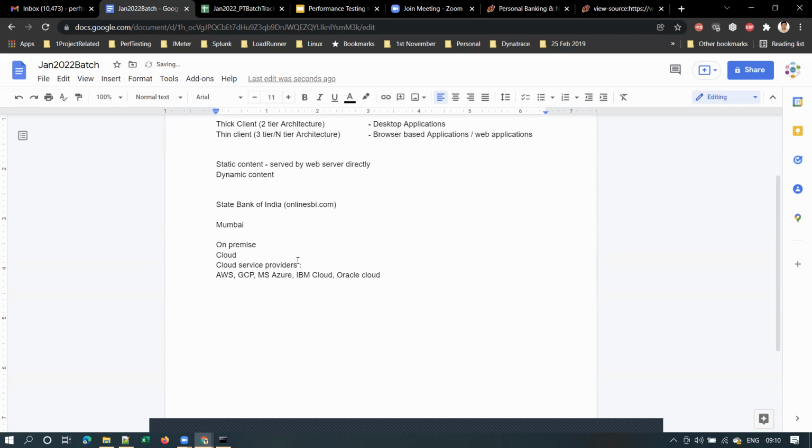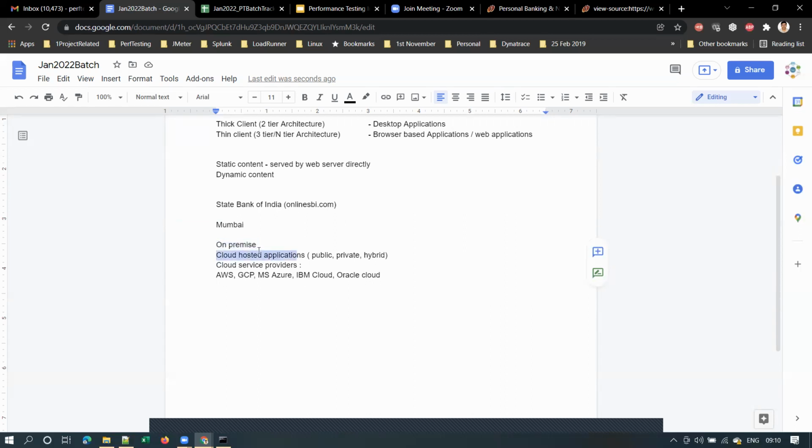Nowadays we have two types of applications: on-premise and cloud-hosted, or cloud-based. In cloud, we again have public cloud, private cloud, hybrid cloud. We'll discuss that later. For now, understand what is meant by on-premise and what is meant by a cloud application.